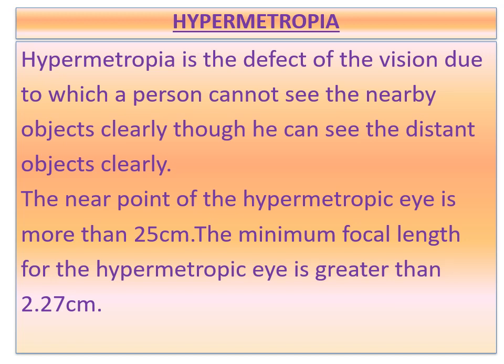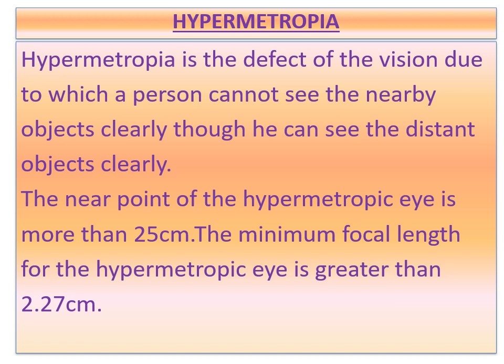You have to remember here that the near point of a hypermetropic eye is more than 25 centimeters. That means the near point of a hypermetropic person is shifted away from the eye. It is no longer at 25 centimeters, which is the least distance of distinct vision for a normal eye. And we know that the minimum focal length for the normal human eye is 2.27 centimeters.